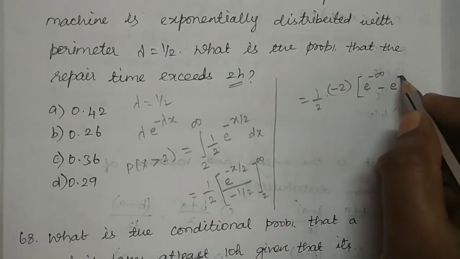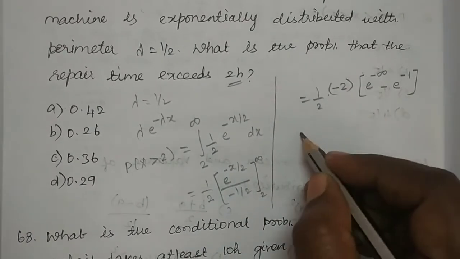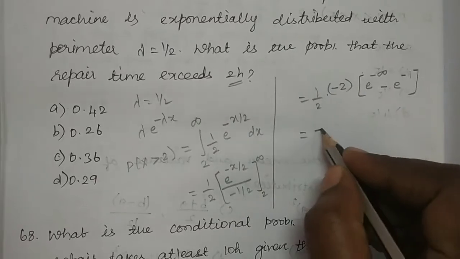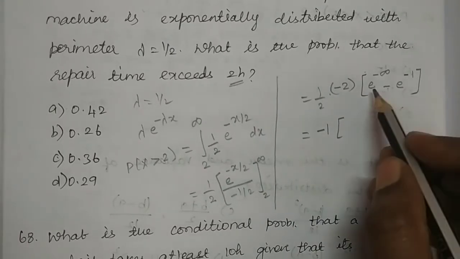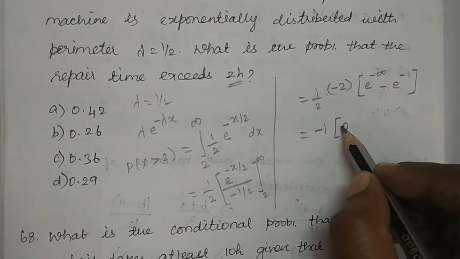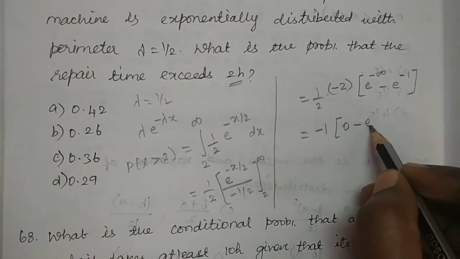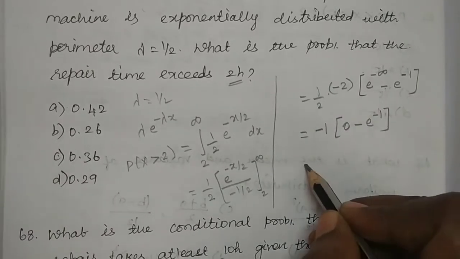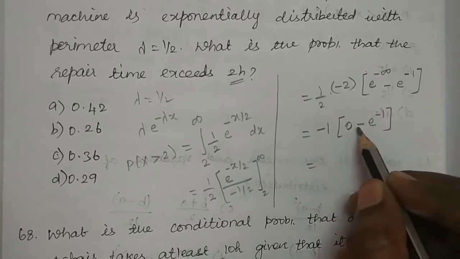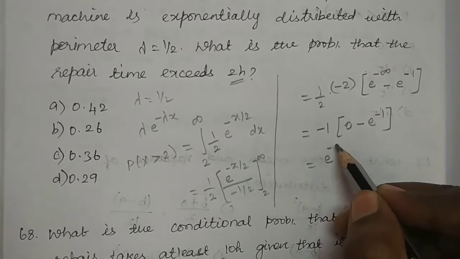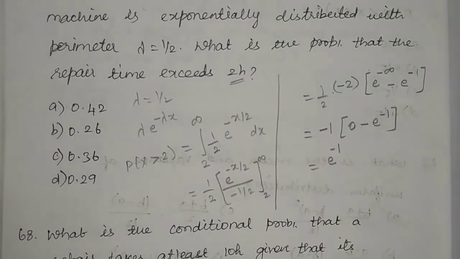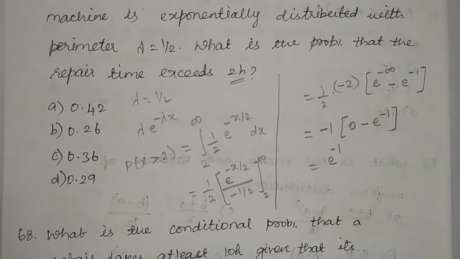which is nothing but minus 1, which is equal to minus 1 into e power minus infinity value is 0 minus e power minus 1. Minus and minus will get cancelled. So the answer is e power minus 1. So we have to find out the value for e power minus 1 using the calculator. So let us take the calculator and find out the value for e power minus 1.